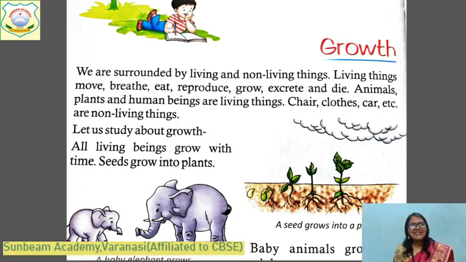What are living things? The things which can feel, which can move, which can breathe, which can grow, which die are living things. All animals, plants and human beings are examples of living things. The things which cannot grow, which cannot move by their own, which cannot eat, which cannot die are called non-living things. Chair, clothes, car, your cycle, your pencil, eraser, many things are examples of non-living things.